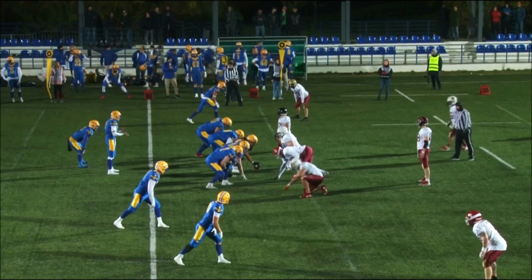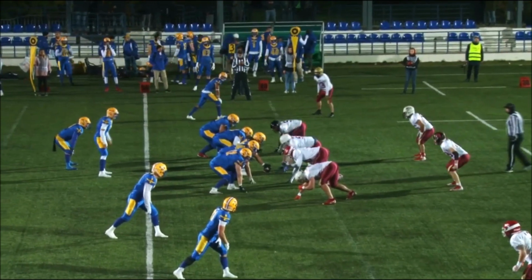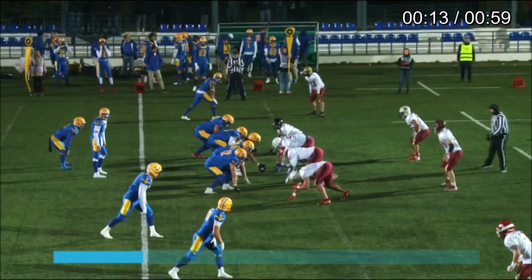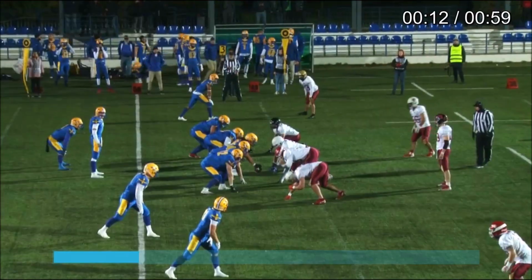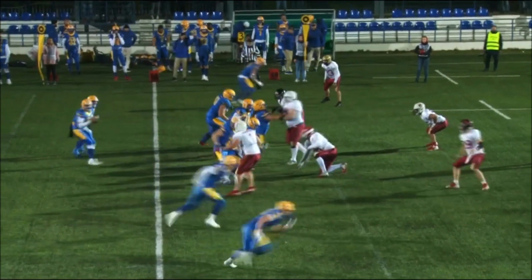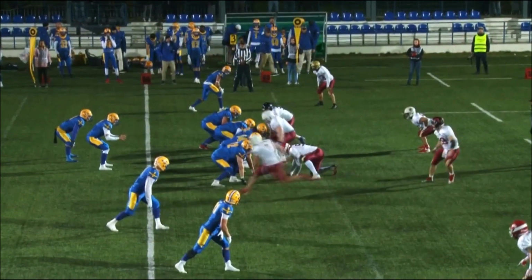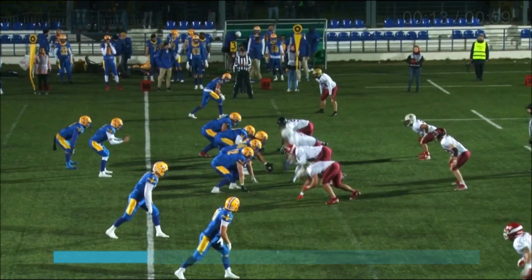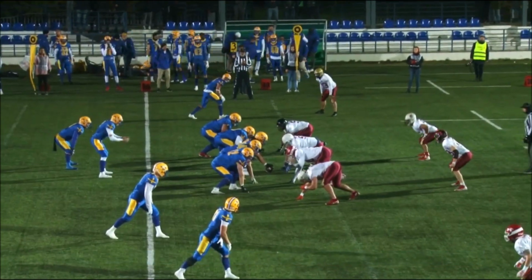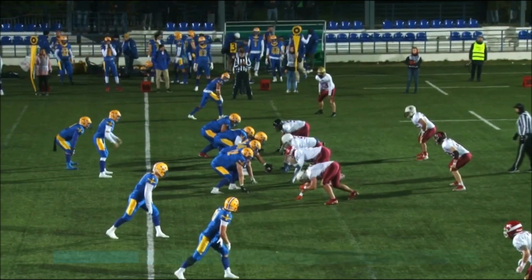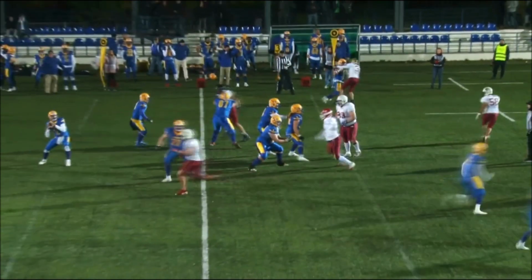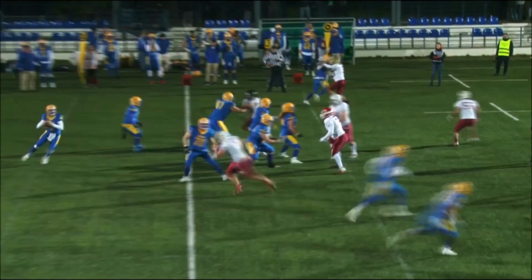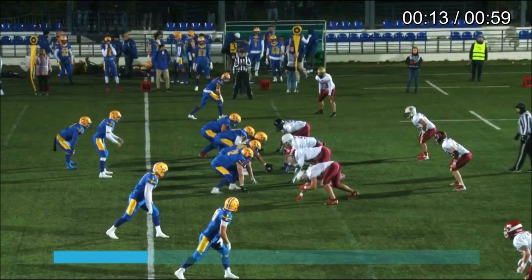In this last clip, you'll see an example of a situation that I don't think we need to shut down. The nearest defensive end here, so he does get in level to the tackle, but then he stops and he doesn't really get his free release into the backfield. So I hope you can see the difference from this one to the previous ones, where the offense still has a chance to get their free play off here, because he moves back again, and now it's just a normal defensive end against offensive tackle situation.